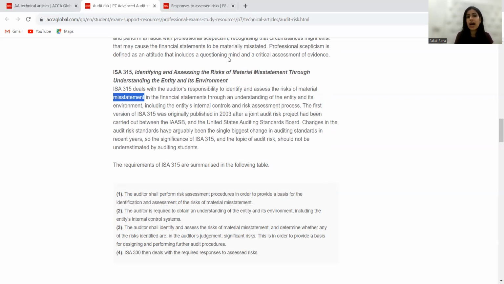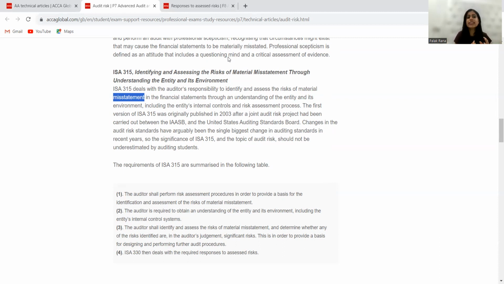Now, the next step is that my auditor is required to obtain an understanding of the entity, my client's entity, and the environment in which my client is operating, so that the auditor can understand how risky the situation is and how internal control is operating in that specific organization, so that he can plan his work accordingly and analyze how risky the situation is.